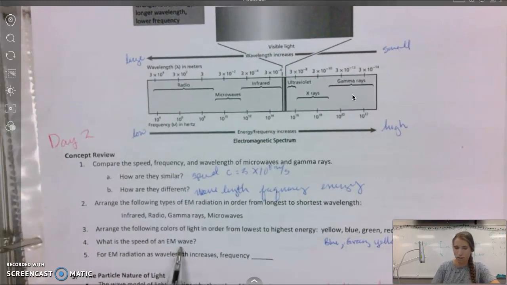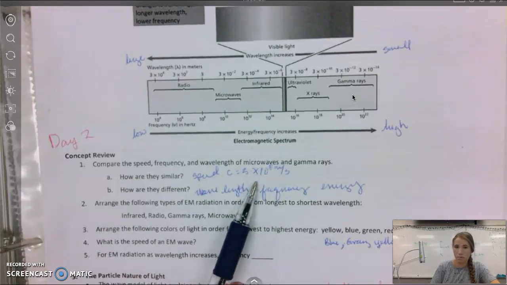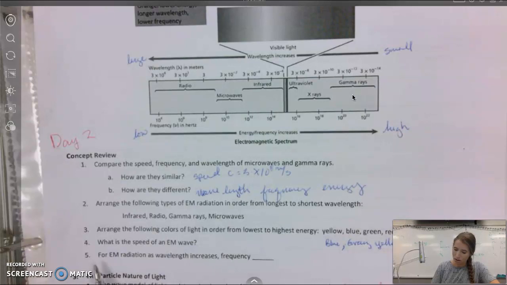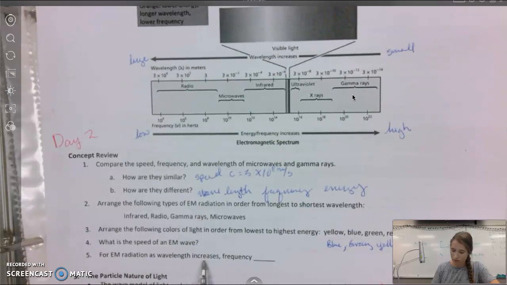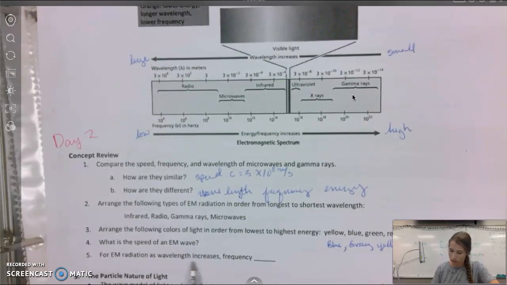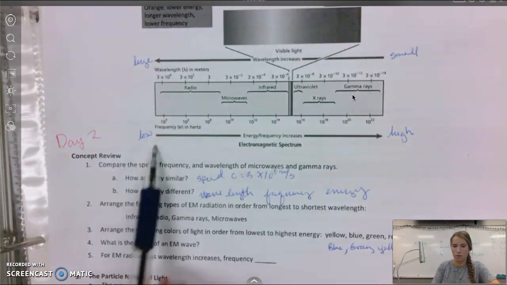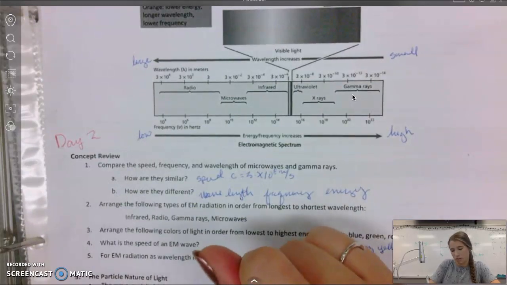What is the speed of the electromagnetic wave? Well, we already talked about that. The electromagnetic waves, all of them travel at the speed of light. For EM, or electromagnetic radiation, as wavelength increases, what happens to frequency? Saying if our wavelength gets bigger, then what happens to our frequency? If wavelength increases, frequency decreases.